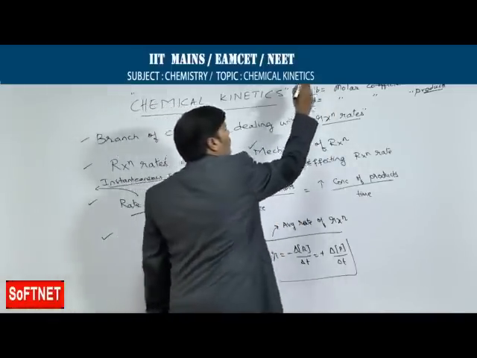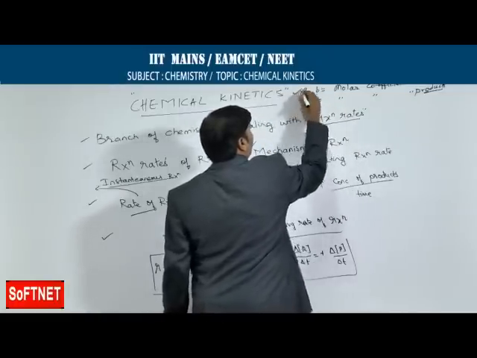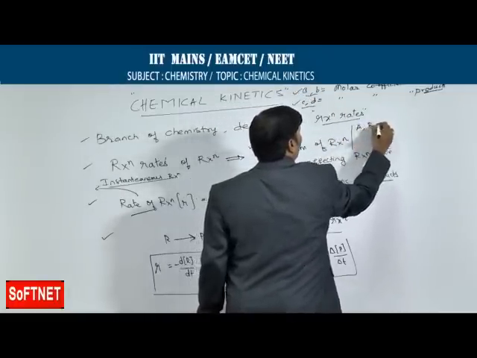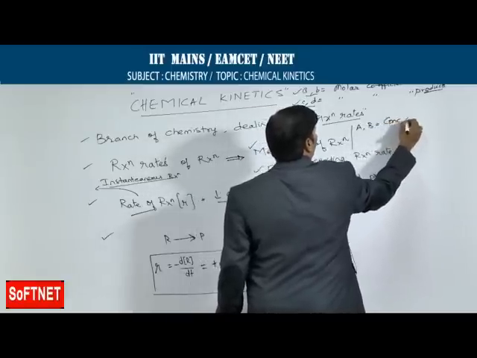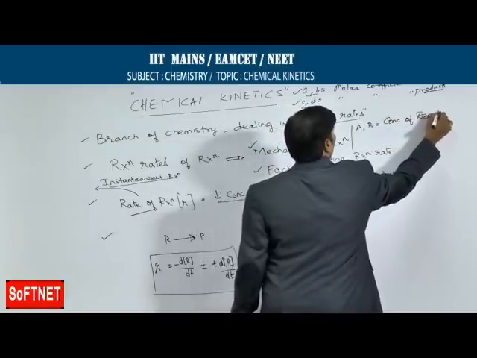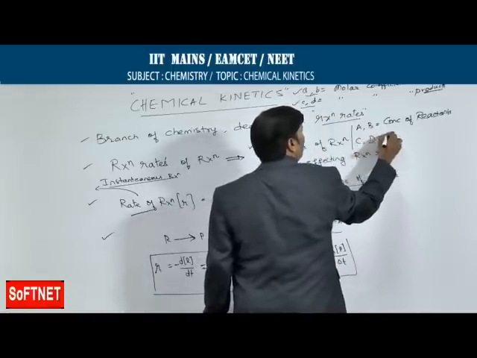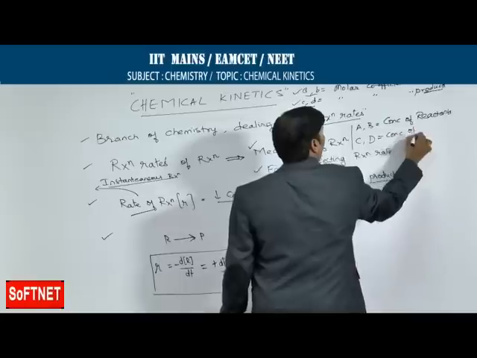Capital A and capital B are the concentrations of the reactants, and capital C, capital D are the concentrations of the products.